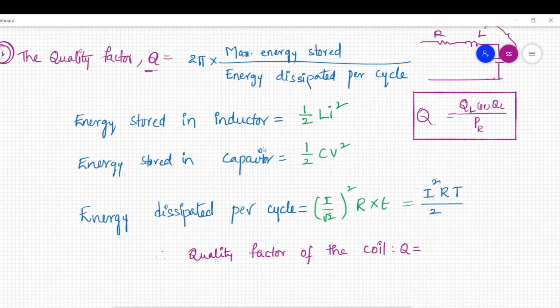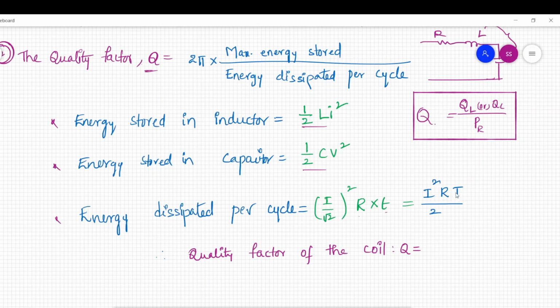Now let us try to derive the quality factor. The quality factor is the maximum energy stored by energy dissipated per cycle. So what is the energy stored in the inductor? That is given by half L i square. We already know this. And the energy stored in the capacitor is half C v square. Then what is the energy dissipated per cycle? This is important. Per cycle it is I by root 2 whole square into R into time, that is I square into R into T by 2.